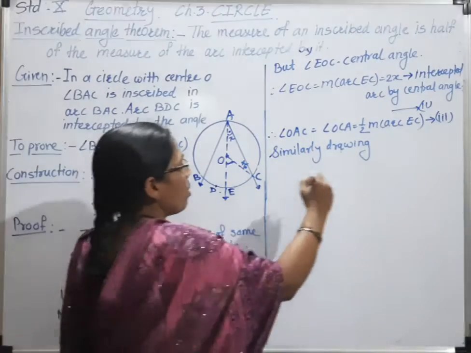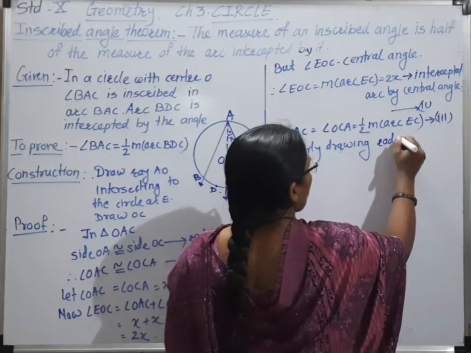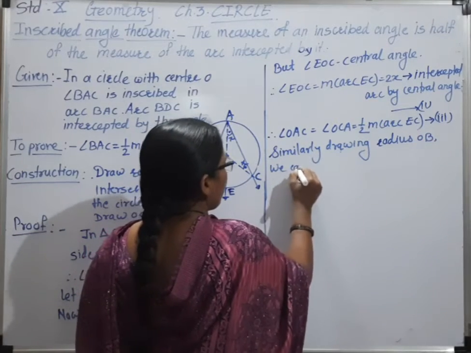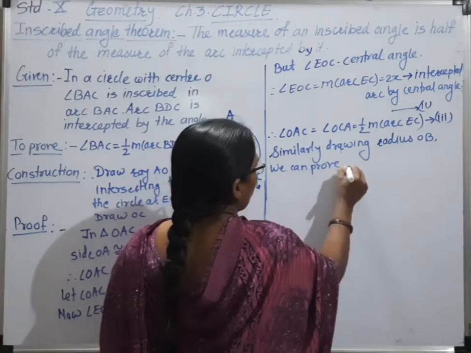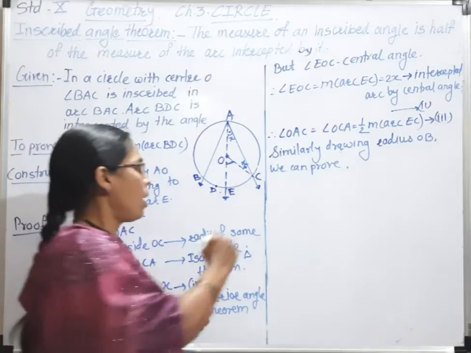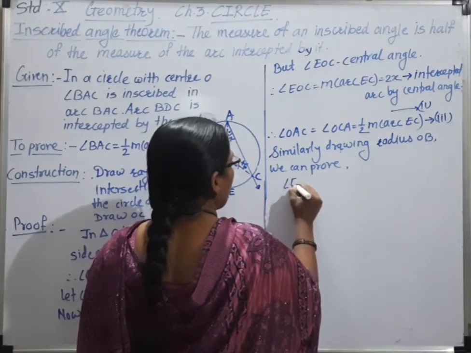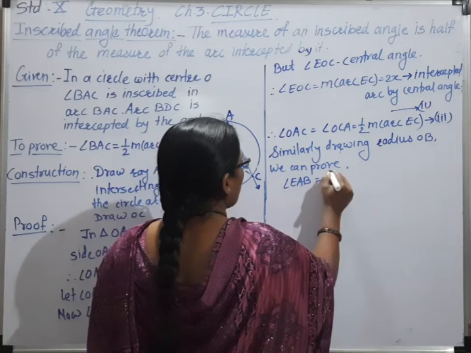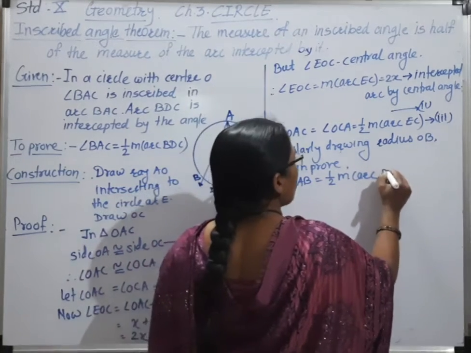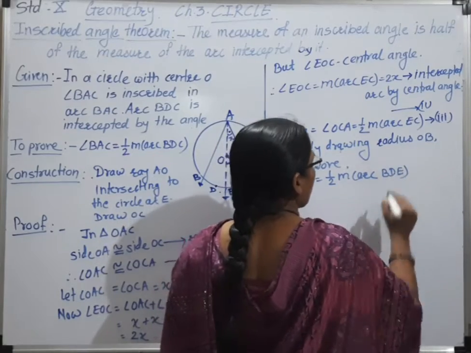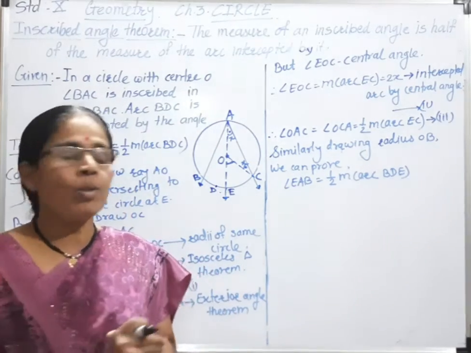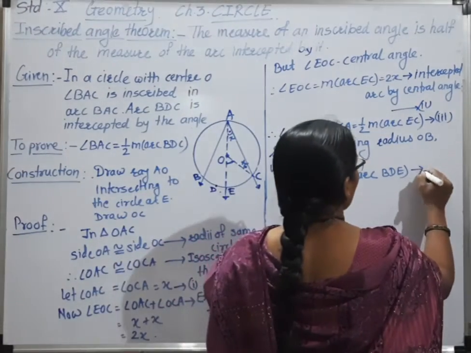So similarly, drawing radius OB, we can prove that angle EAB is equal to half of major arc BDE, or you can write BE also. That is number 4.